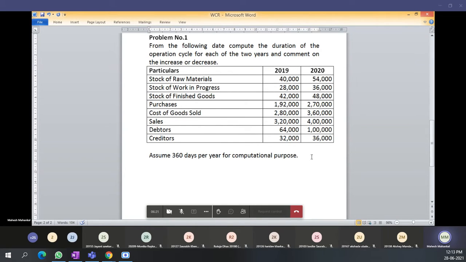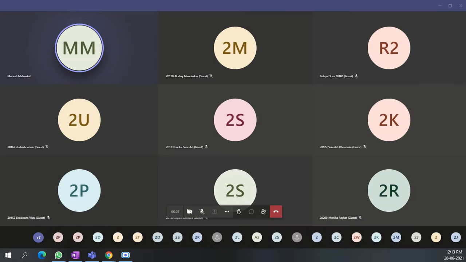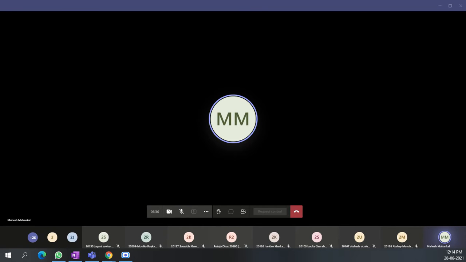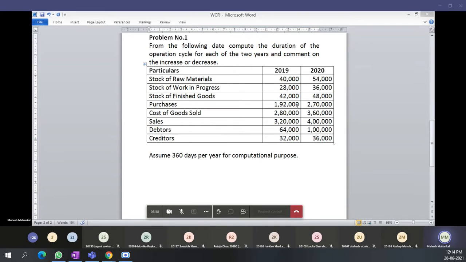The cost of goods sold for the calculation is also given. They have given you the cost of goods sold for each year, and debtors and creditors for the year. We have to assume that there are 360 days in a year for our computational purposes.